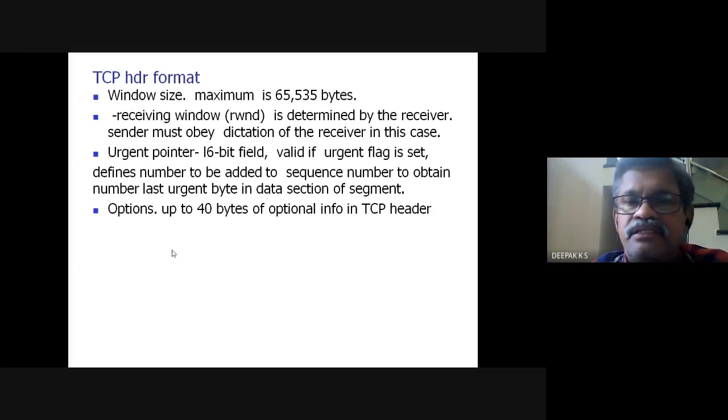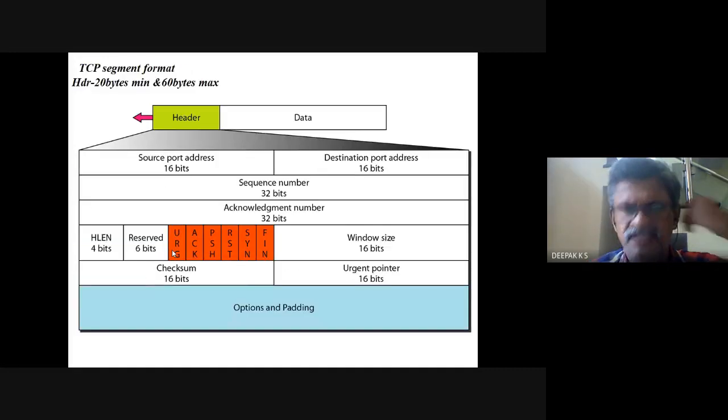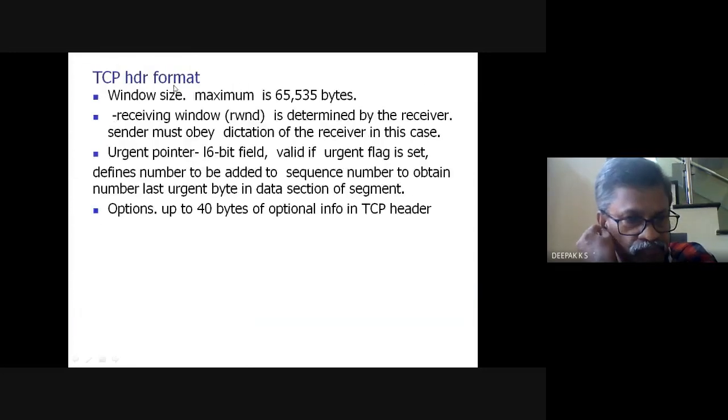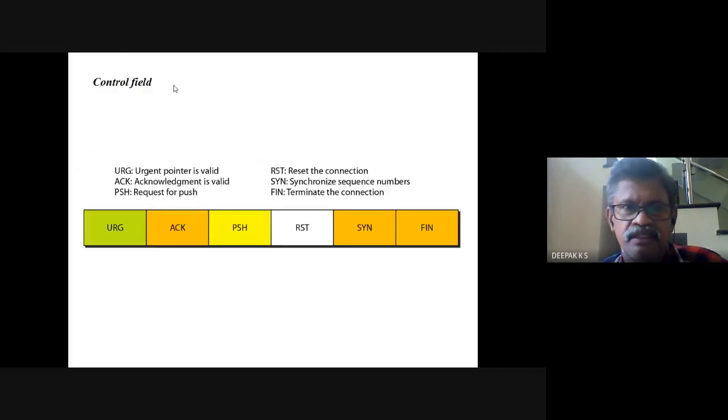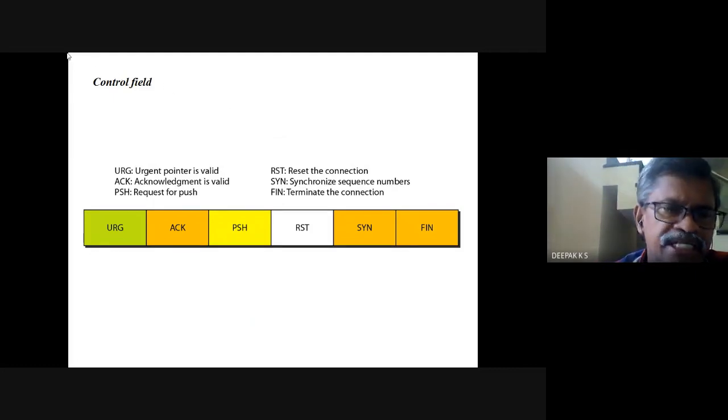We'll see that. First of all, we'll just discuss what all these flags are. Options: up to 40 bytes of options are there, so 20 bytes minimum plus options of 40 bytes, maximum 60. Now the control field. Urgent pointer flag: sometimes we would set this to 1 in some cases.